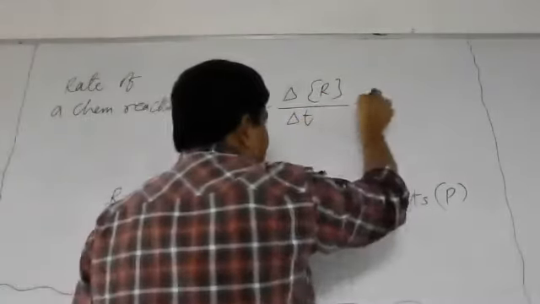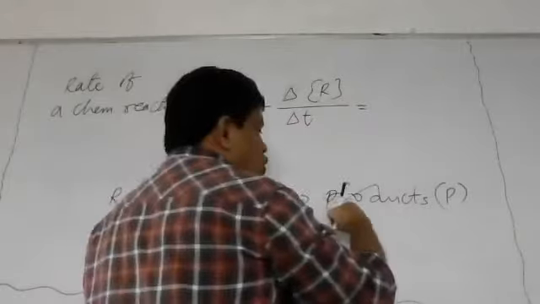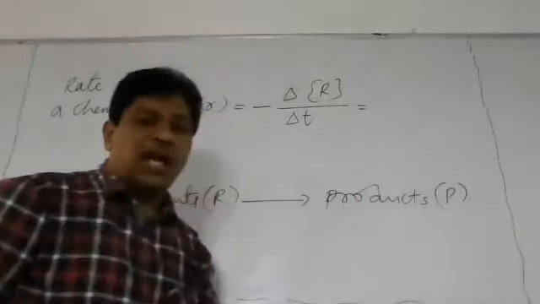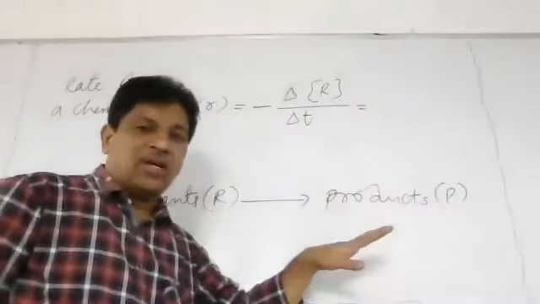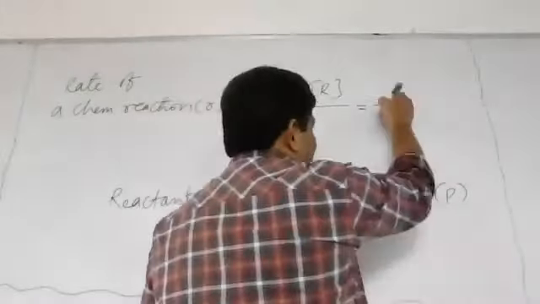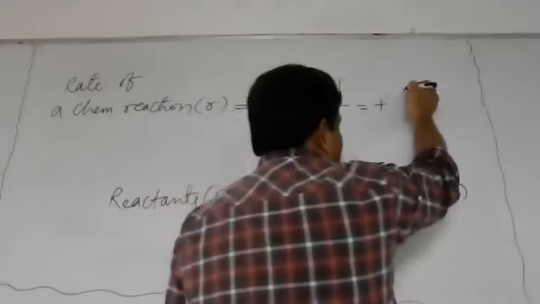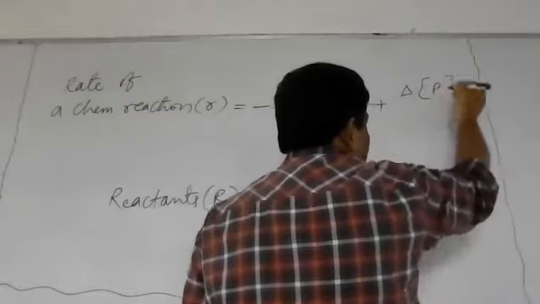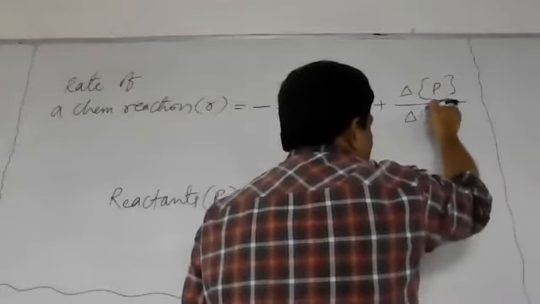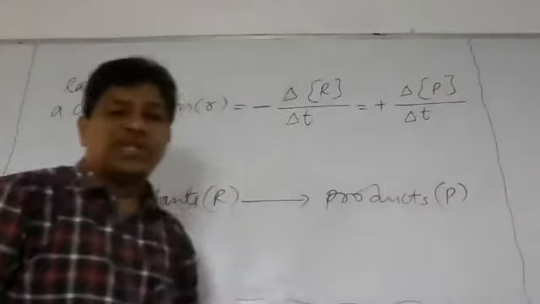The rate of chemical reaction is also equal to this. Whose concentration is increasing in this reaction? The product's concentration is increasing with time. So here, what do we write? For products we write plus: plus change in concentration of products by change in time.